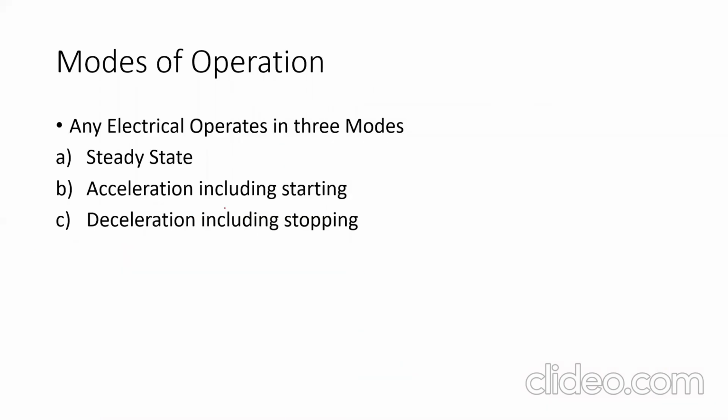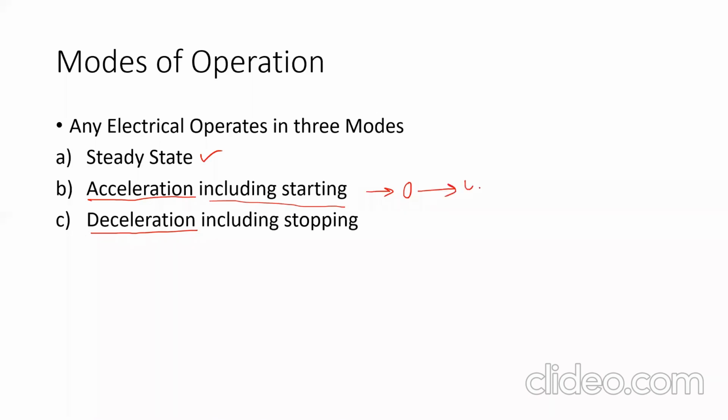We have seen steady state, we have seen acceleration. Acceleration means what? Increase in speed, how the transition happens. Deceleration means how speed is reduced. They have said that acceleration includes starting. Means what? The machine is at standstill, speed equal to 0, and we want to increase the speed to a new speed.